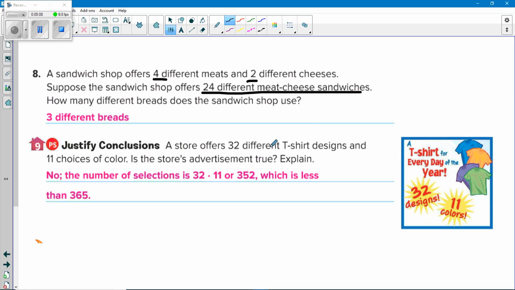A store offers 32 different t-shirt designs and 11 choices of its color. Is this a true ad? 32 designs, 11 colors. Multiply those together, you get 352, but there's 365 days in a year, so that is false advertising. Call the lawyers.